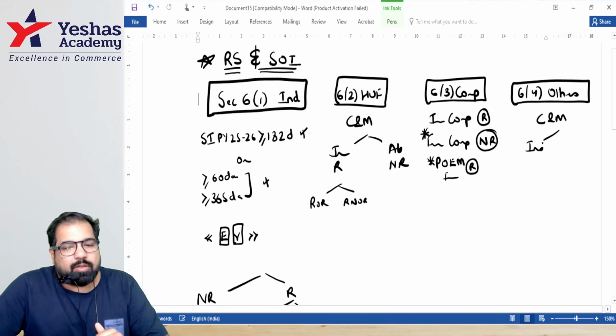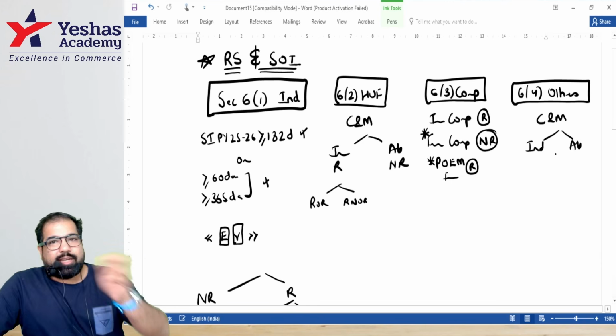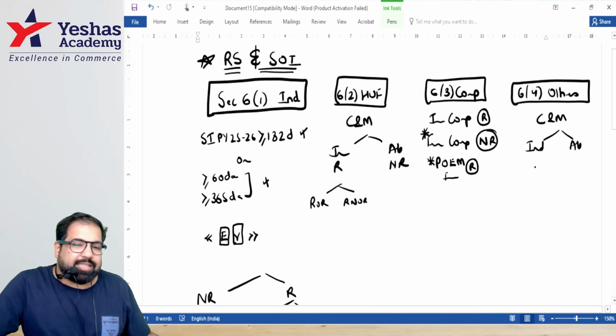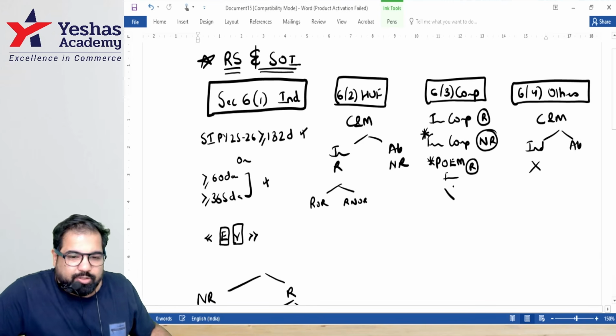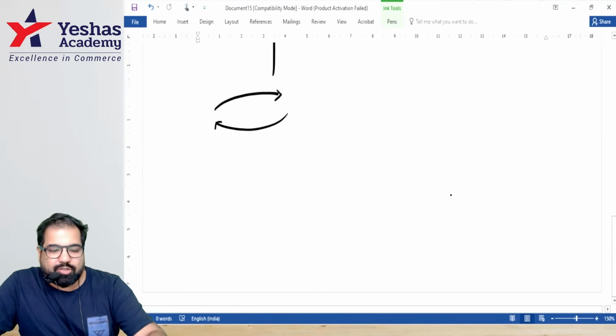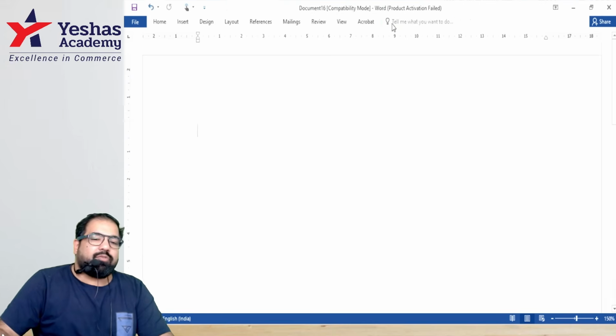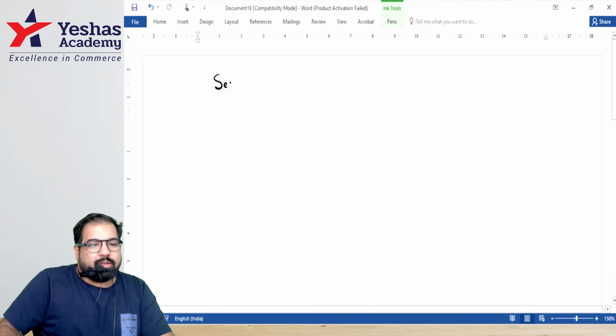And last, guys, for all others like partnership firm, LLP, AOP, BOI, etc., control and management. If it's in India, if it's abroad, if it's India and abroad, resident. And these guys are not further classified, no further classification here. Are we okay with this, guys? This is section 6.